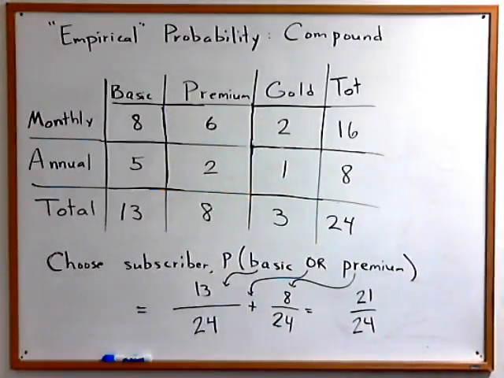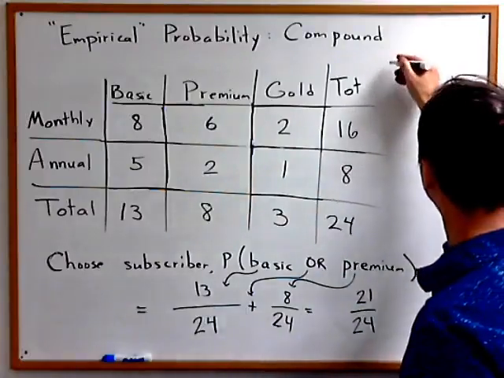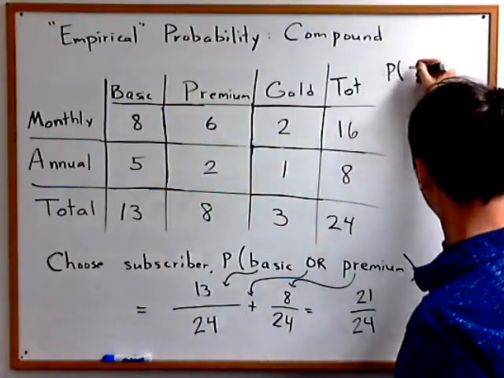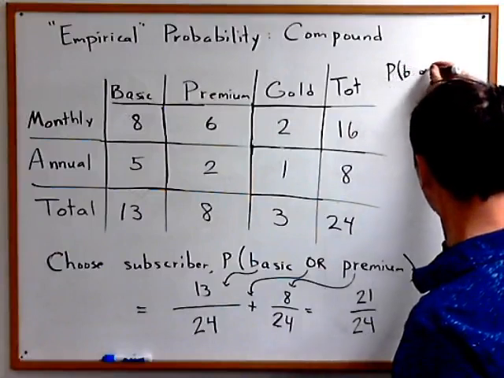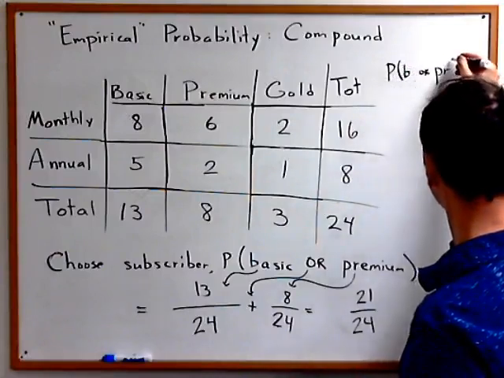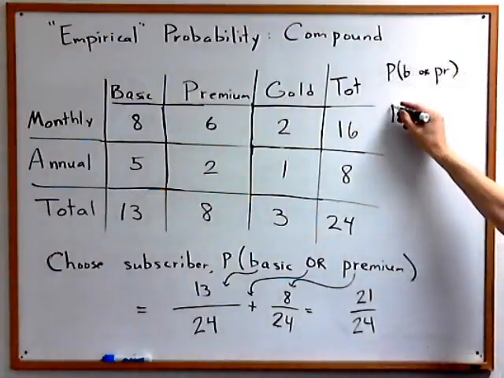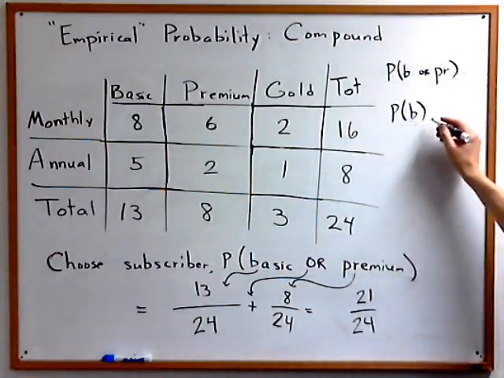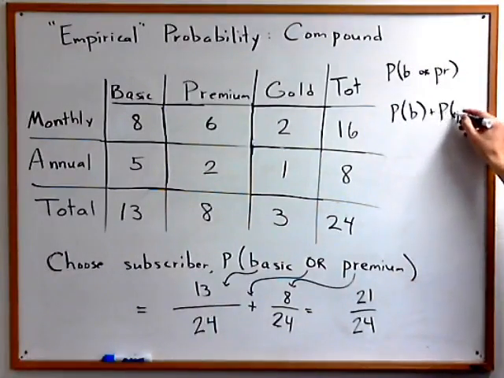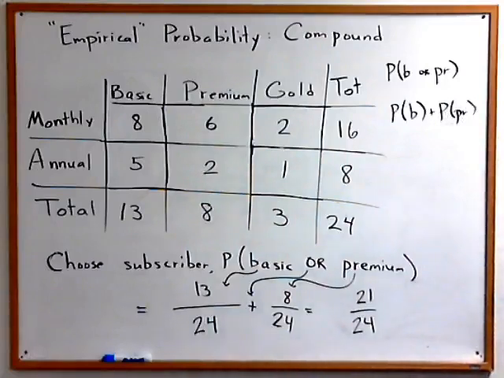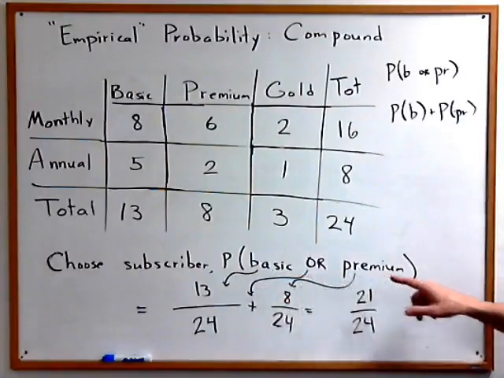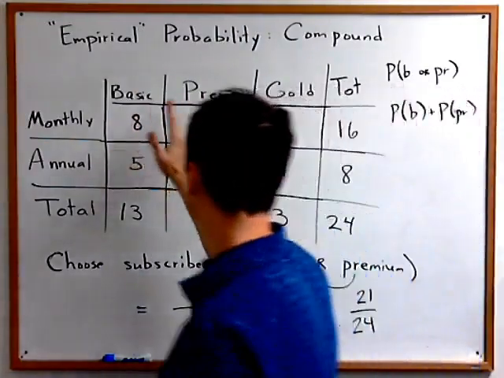So the basic rule here is that to find the probability of basics or premiums, we can add the probability of basic plus the probability of premium. Now I need to draw your attention to something really important about this last example, and that is the basics and the premiums are two completely different columns.